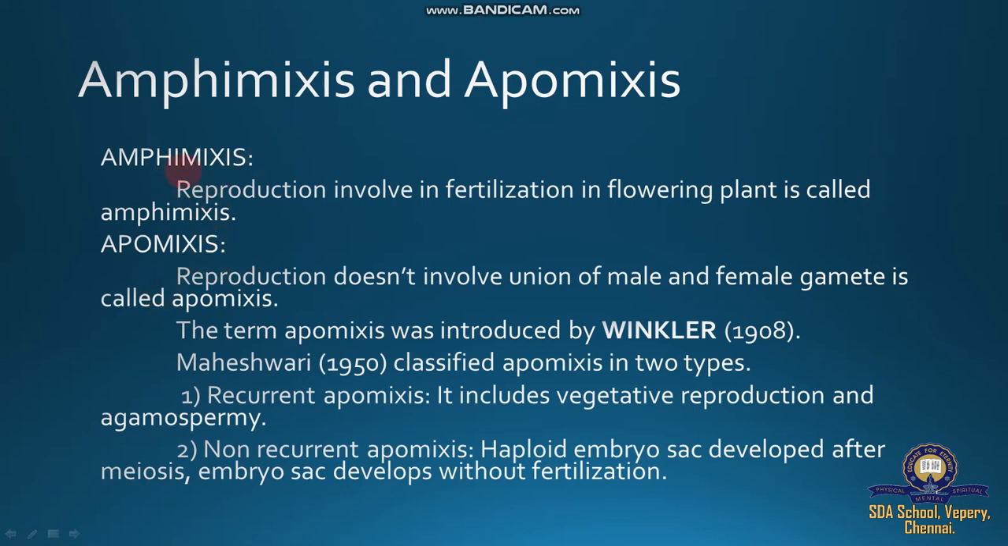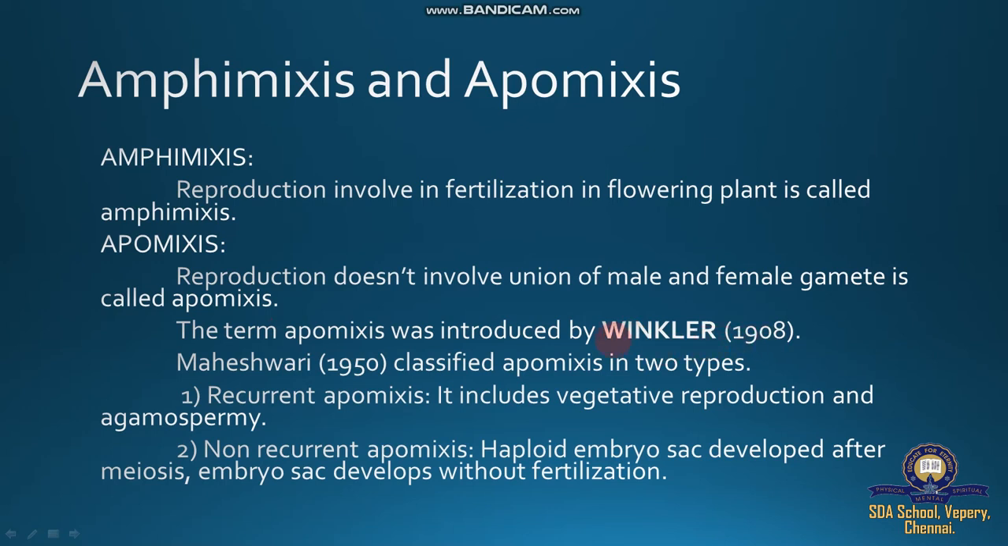Amphimixis, apomixis. So what is amphimixis? Reproduction involving fusion of male and female gametes, completing fertilization and development of zygote, embryo, seed and fruit is called amphimixis. A regular process, sexual reproduction. But in some plants failure of sexual reproduction happens, failure of male and female gamete fusion. So reproduction that does not involve union of male and female gametes is called apomixis, but the plants still produce seeds and reproductive parts. The term apomixis was introduced by Winkler in 1908.